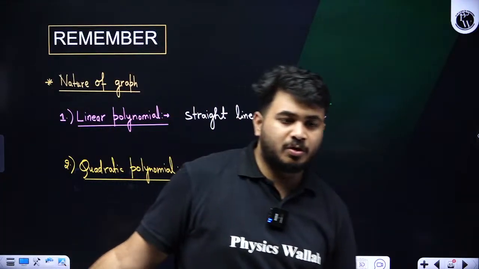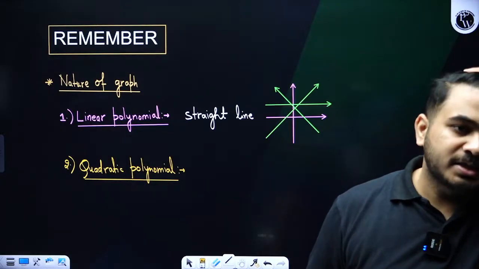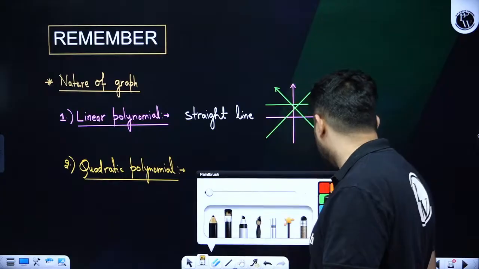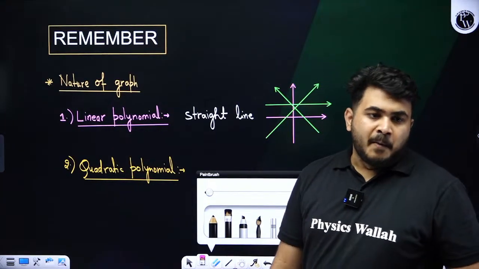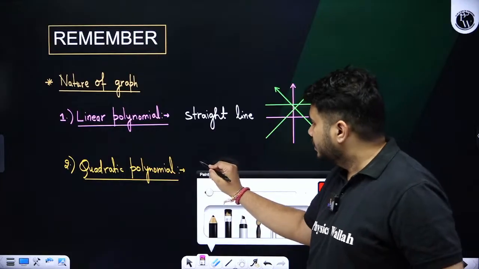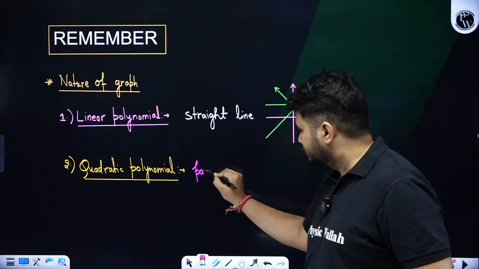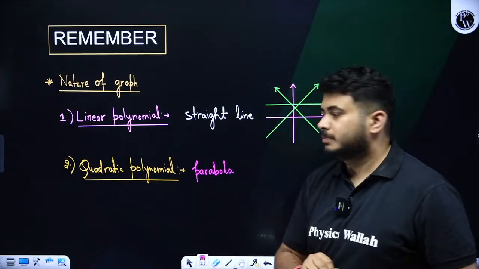How will the nature of graph for a quadratic polynomial be? Yes, how will it be, students? Can we tell it is a parabola? The nature will be a parabola.